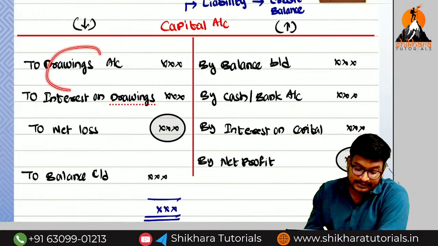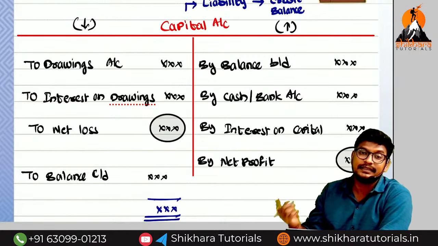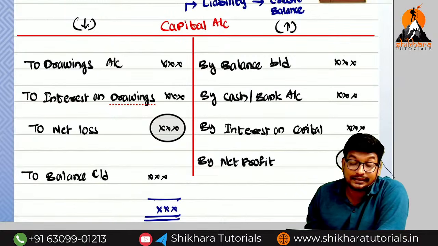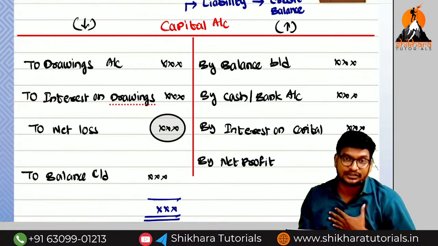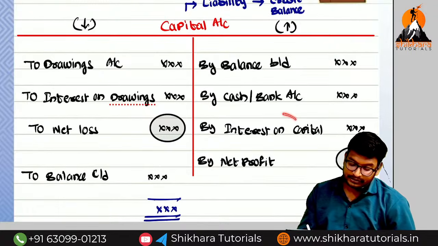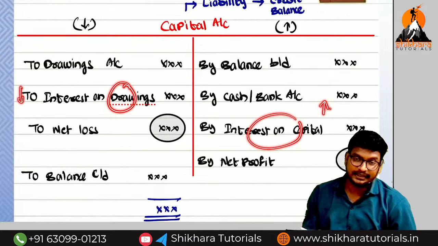Here the drawings is an asset. On an asset, interest is an income to us. On a liability, interest is an expense to us. Okay? Because of interest on capital, capital value increases. Because of interest on drawings, capital value decreases.